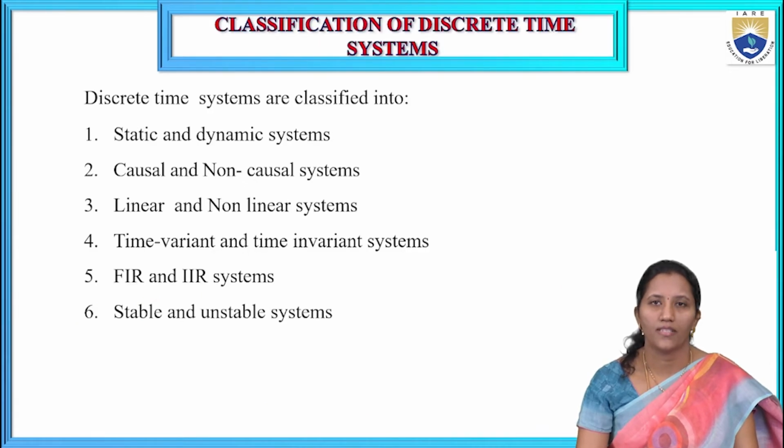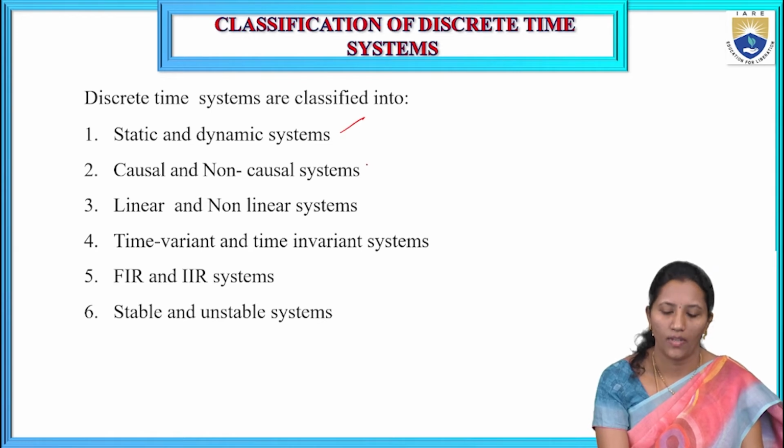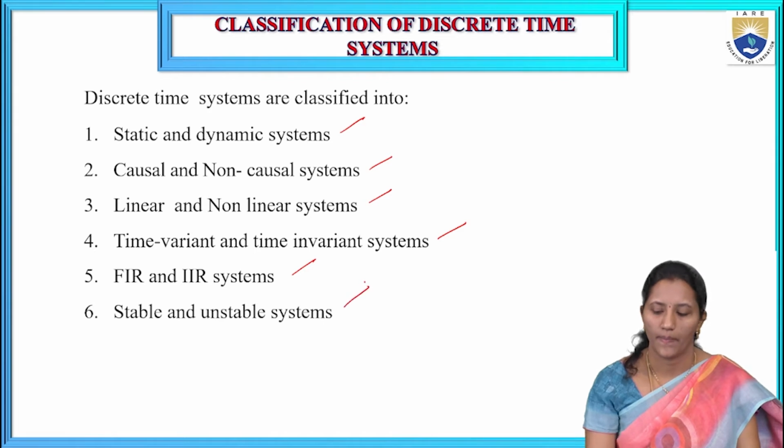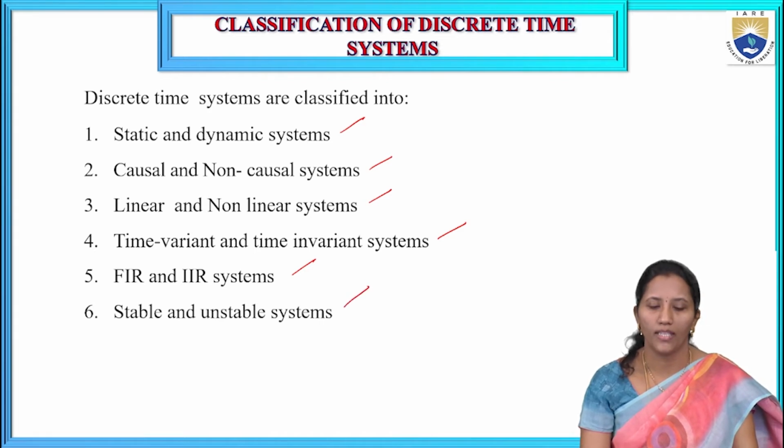Discrete time systems are classified into static and dynamic systems, causal and non-causal systems, linear and non-linear systems, time variant and time invariant systems, FIR and IIR systems, stable and unstable systems. First we are going to discuss static and dynamic systems.